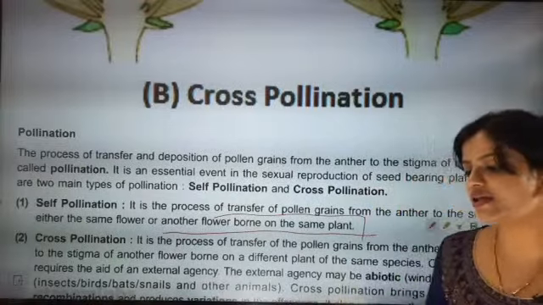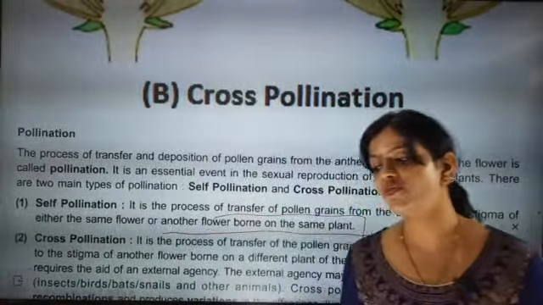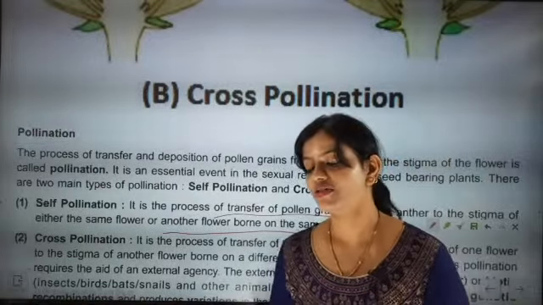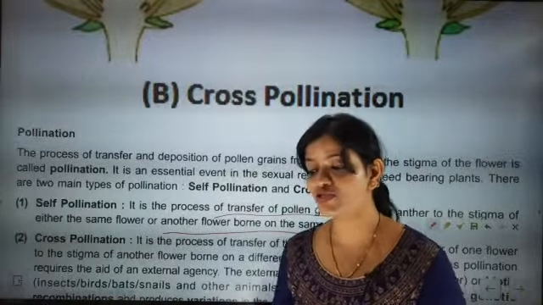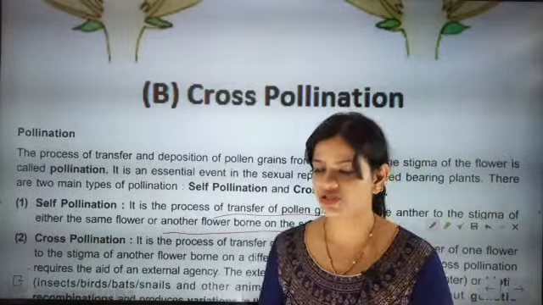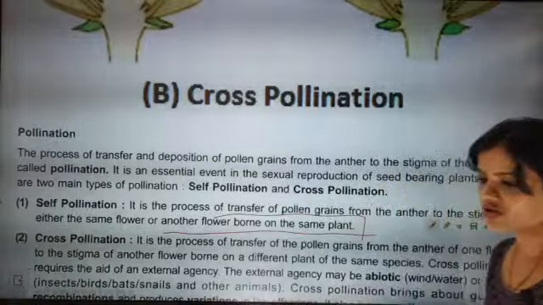Yes, grafting will be done. But beta, the moment you start grafting, Manpreet, then you will go for the vegetative process, tissue culture. That section is a type of asexual reproduction. That will be coming under asexual reproduction.